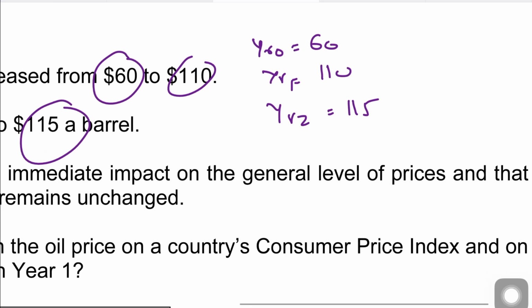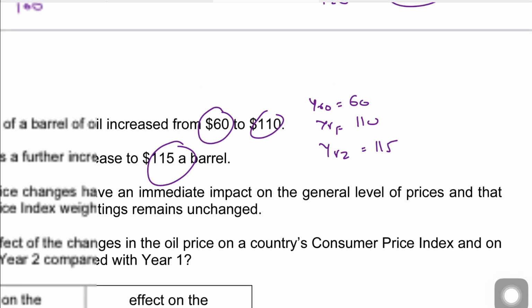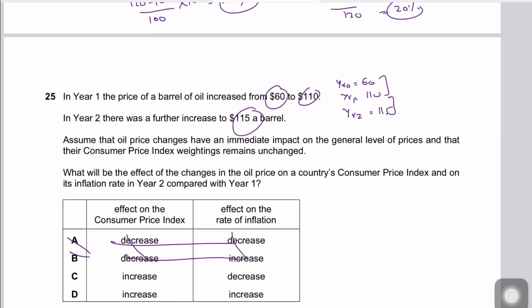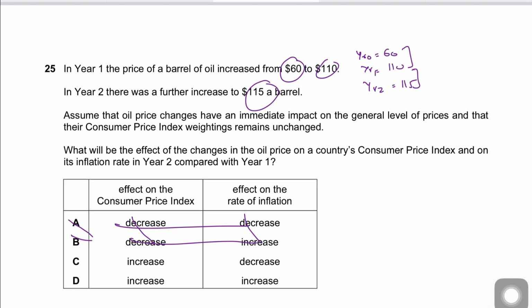If you calculate the percentage change, look at the jump. The rate of inflation will decrease because in year 2, the increase in the price of oil was much smaller than the increase in year 1. It jumped from 60 to 110 in year 1, and in year 2, it only jumped from 110 to 115. You can calculate the percentage change as well. The rate of inflation would decrease, although the CPI will still increase. There's still inflation, but the rate is decreasing.